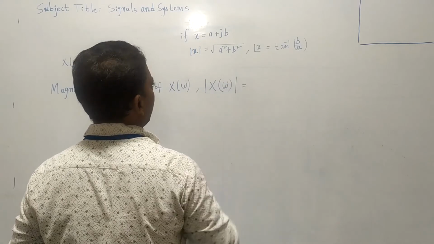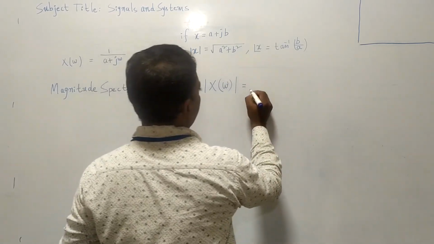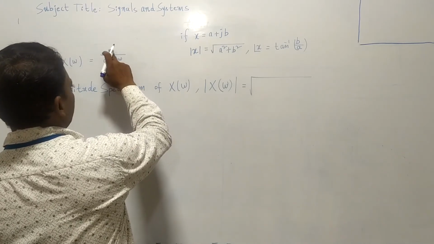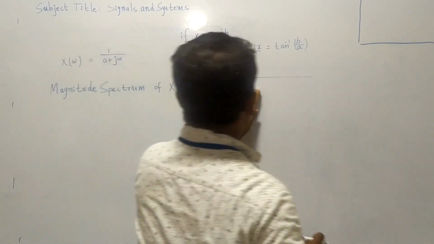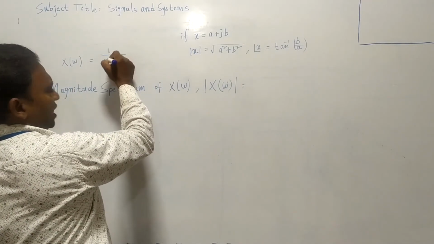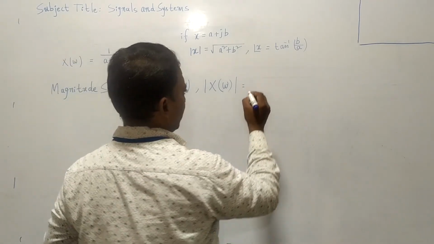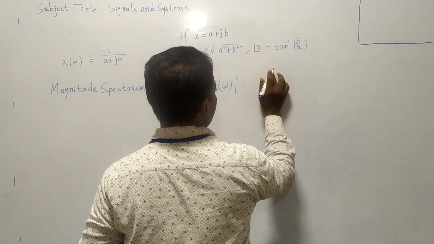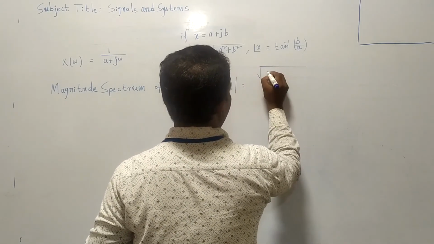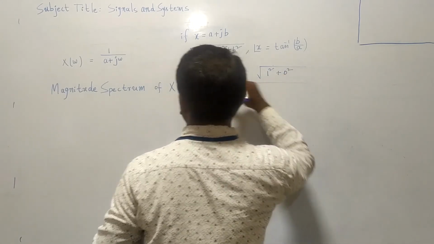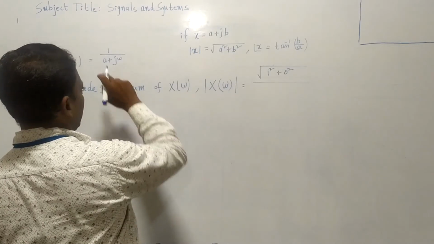So mod x of omega. Now mod x of omega is equal to under root. You see in the numerator, what are the things you have? Only real part is there. One is there. 1 by a plus j omega. In the numerator only real part. So therefore under root 1 square plus 0 square means 1 only you will get. So therefore 1 square, imaginary part is 0 square. Numerator. In the denominator what we will have?